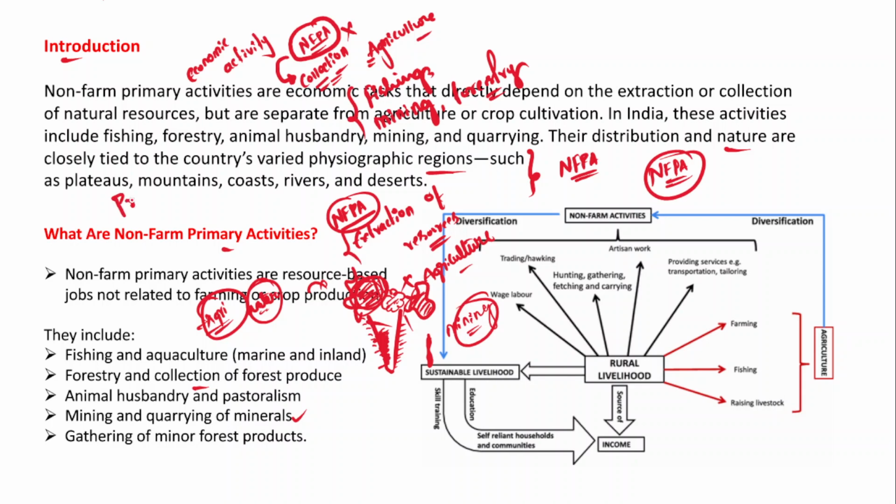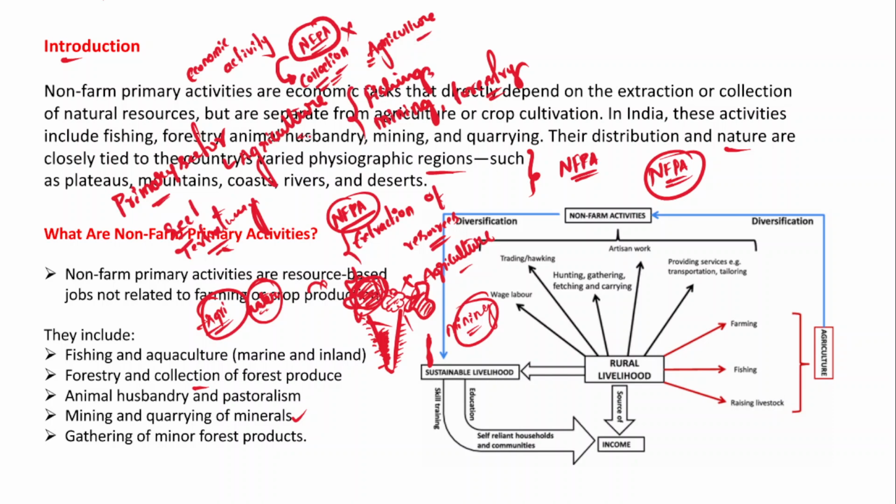Now we need to understand the primary sector of the economy, the secondary sector of the economy, and the tertiary sector of the economy, right? The primary sector deals with agriculture and non-farm primary activity.